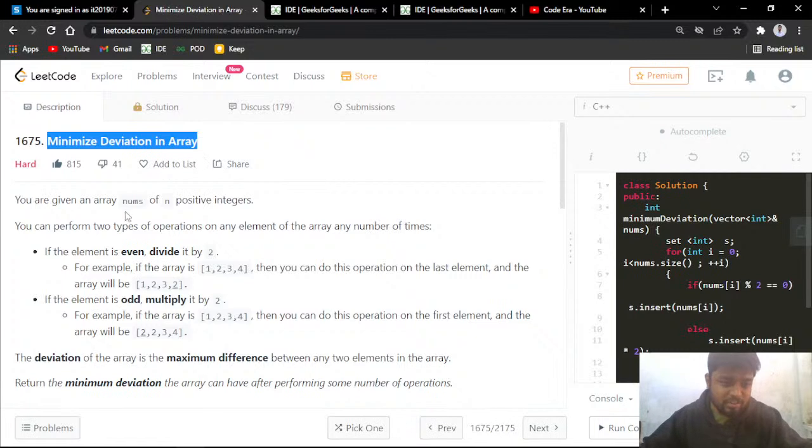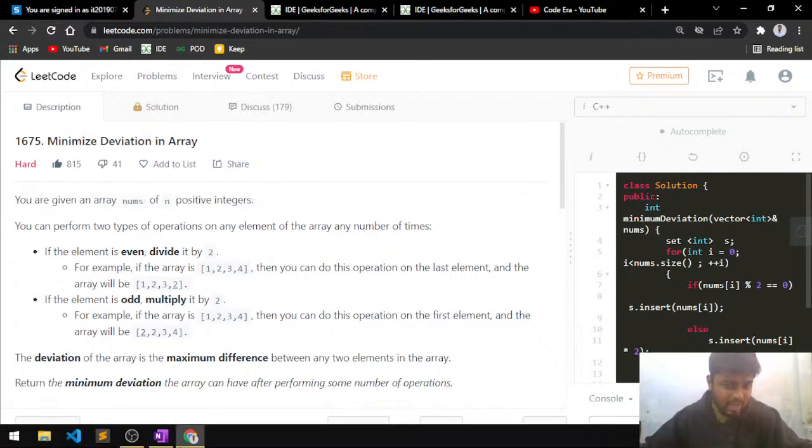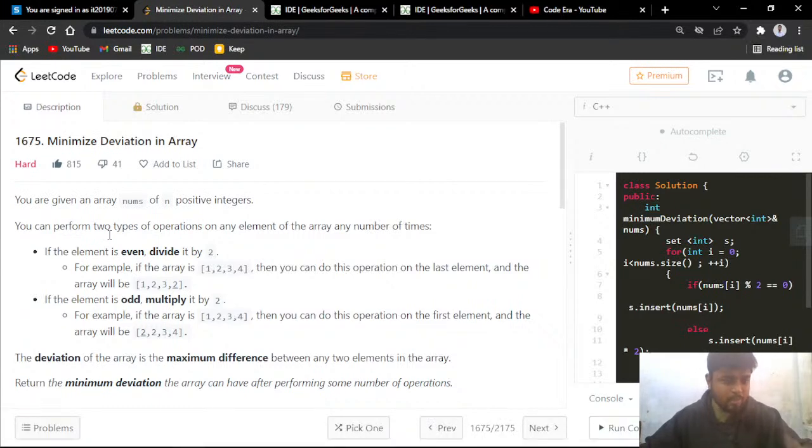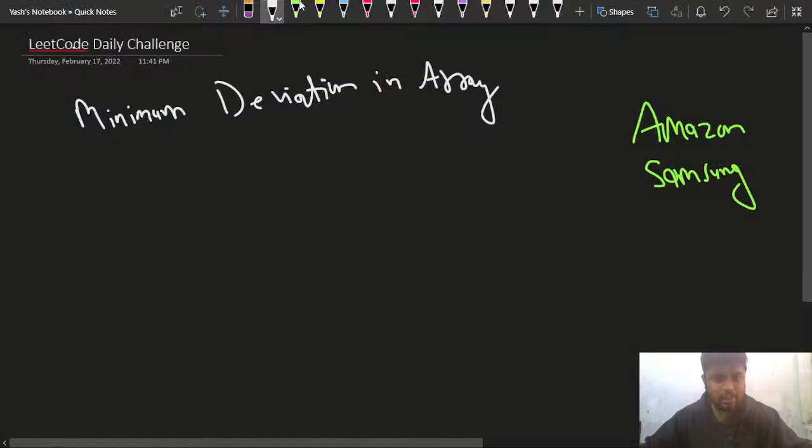In this particular problem, you will be given an array nums, and what you can do is perform two types of operations, right? You will be given an array nums, and what you can do with this particular array is